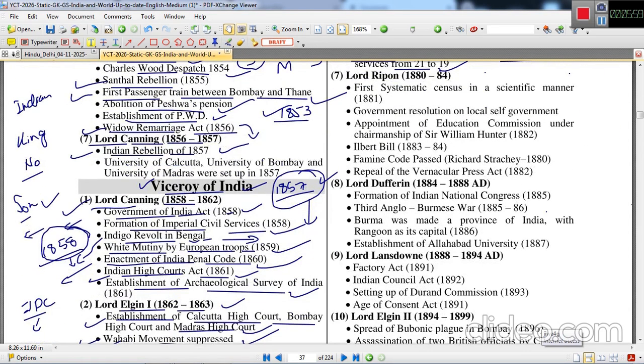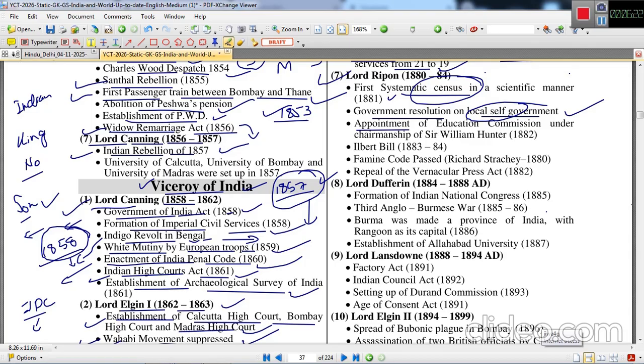Lord Ripon, again, was a very good Viceroy. He was like Lord William Bentinck. The first systematic census started during his viceroyalty in 1881. A government resolution on local self-government was also passed. So he is also called the father of local self-government in India.